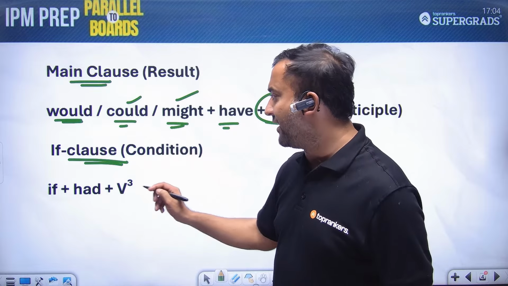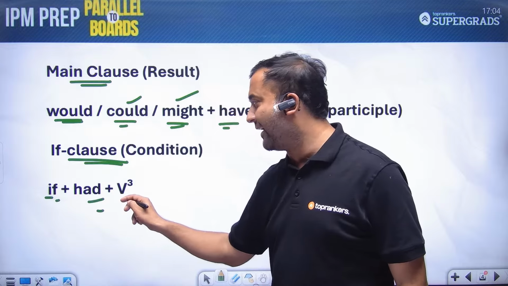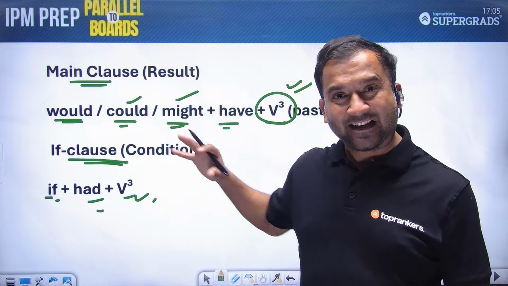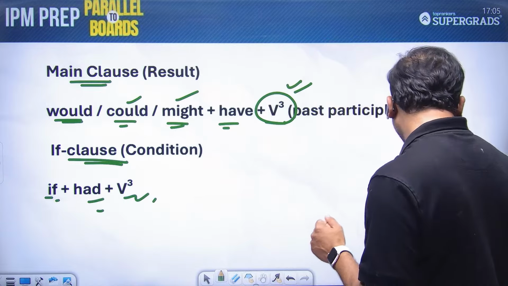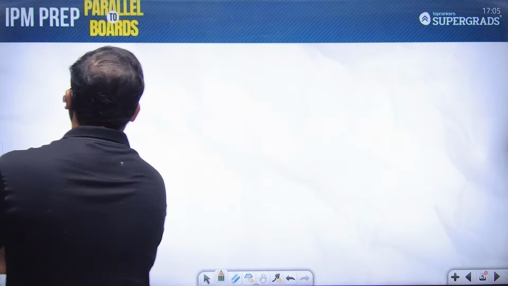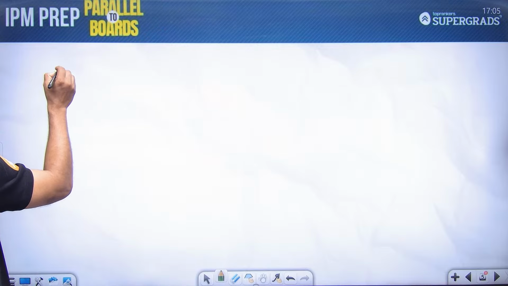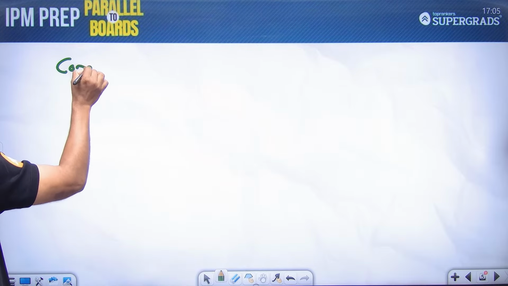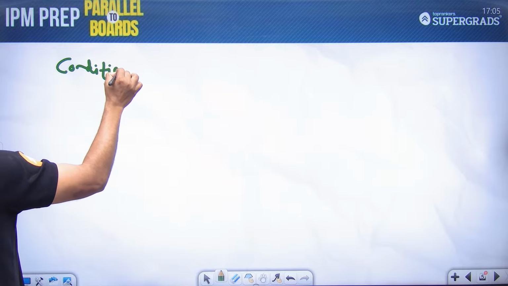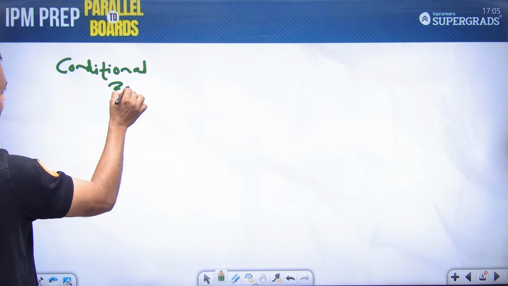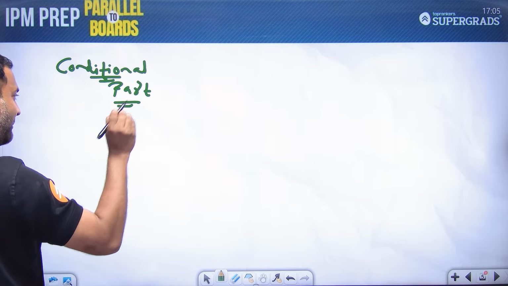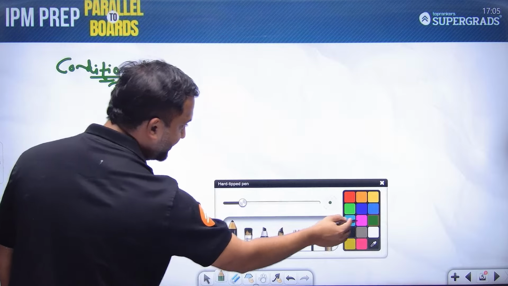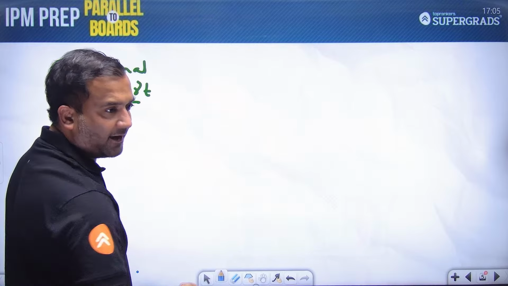And the if clause that we have, it has if plus had plus V3. I think ऐसे structure आपको शायद नहीं समझ में आ रहा होगा. So I write it once again. So first I write the conditional part. Conditional part can be in two different ways, students. The construction can be in two different ways.